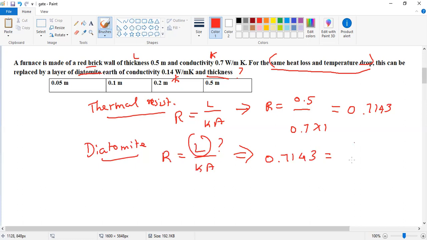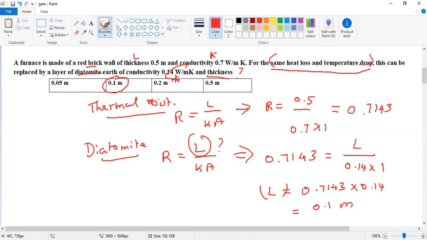We do not know the thickness of the diatomite, but we know the thermal conductivity is 0.14, and the area we already assumed is 1. So L is equal to 0.7143 into 0.14. Solving it, the thickness of the layer of diatomite is 0.1 meter. This is the answer, B.